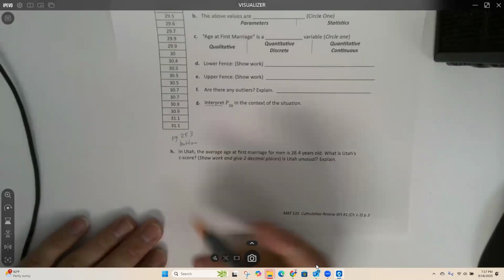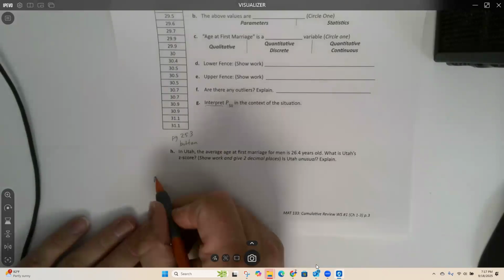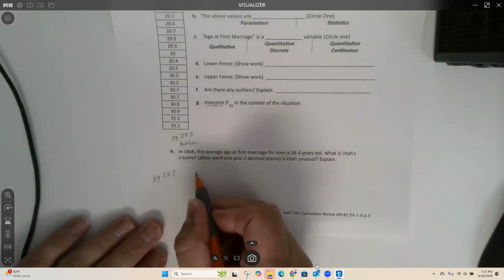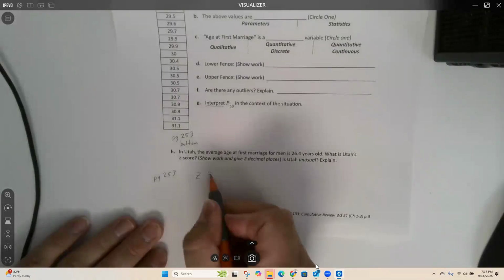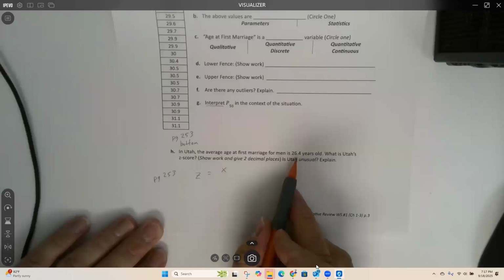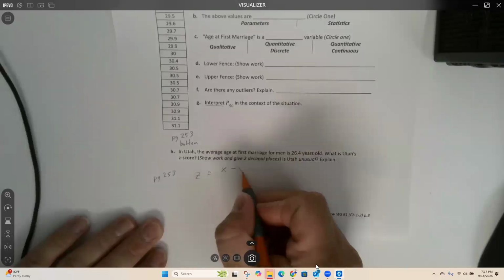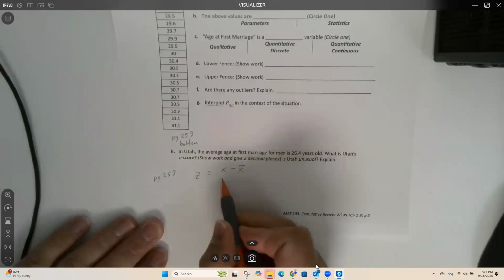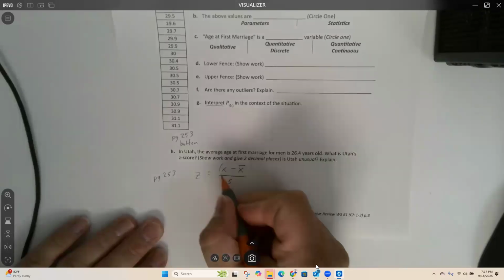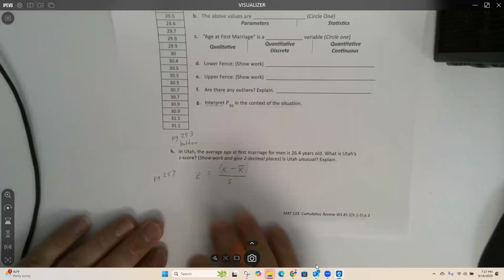What is Utah's Z-score? So page 253, the formula for a Z-score: you take that number, you subtract the mean, you divide by standard deviation, okay? There's parentheses around it if you plan on putting that into decimals or into your calculator.